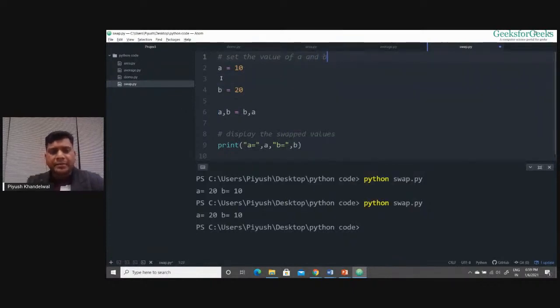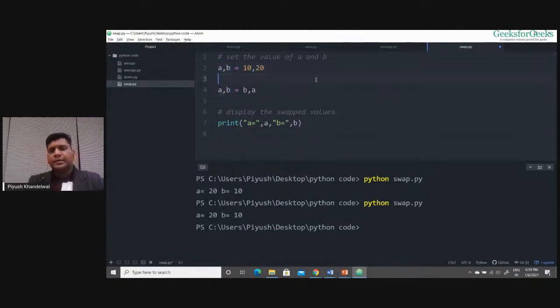I can simply write a comma b equals 10 comma 20. When I was initializing the values of different variables in two lines, I was writing a equals 10 and b equals 20. With the help of multiple assignment, I can use a comma b equals 10 comma 20. Now what will happen?